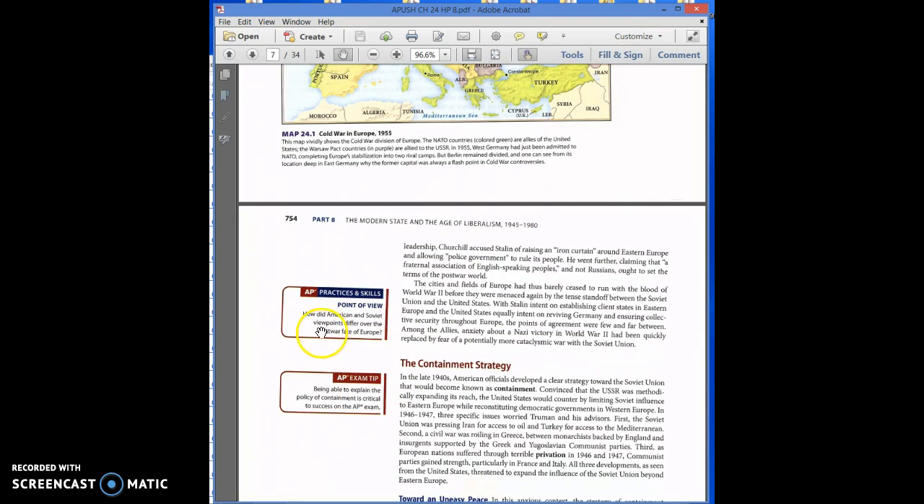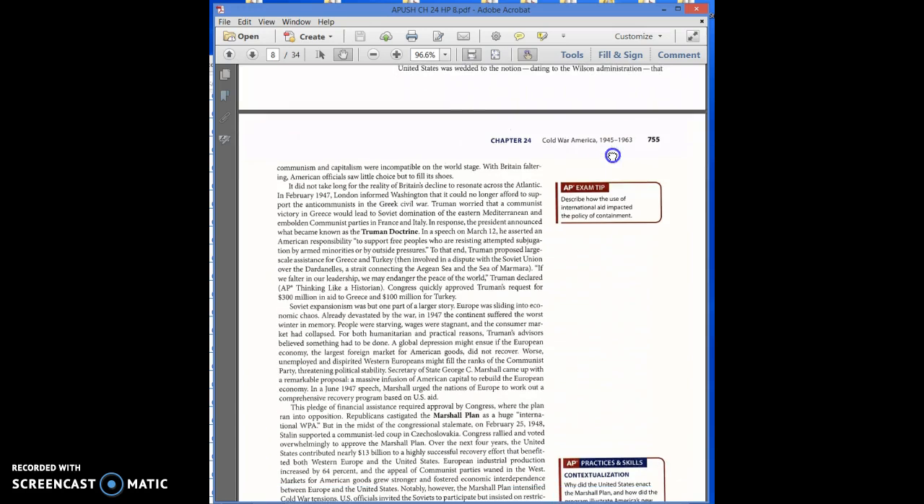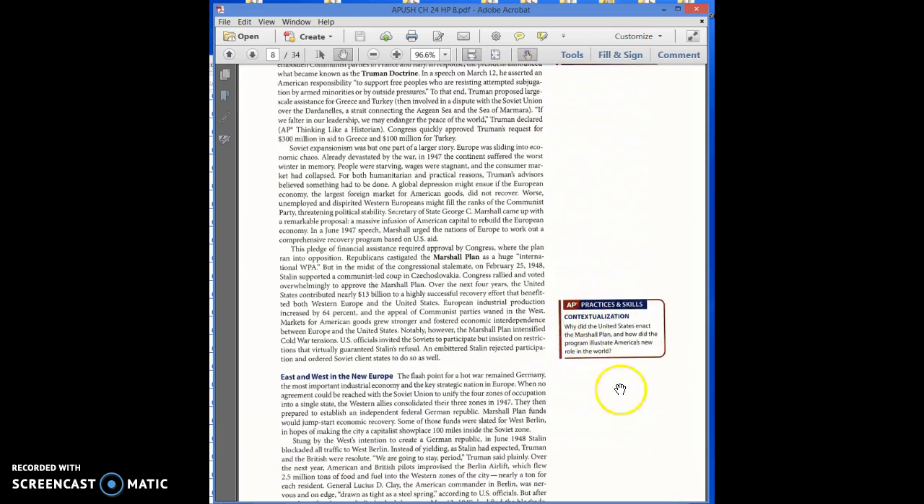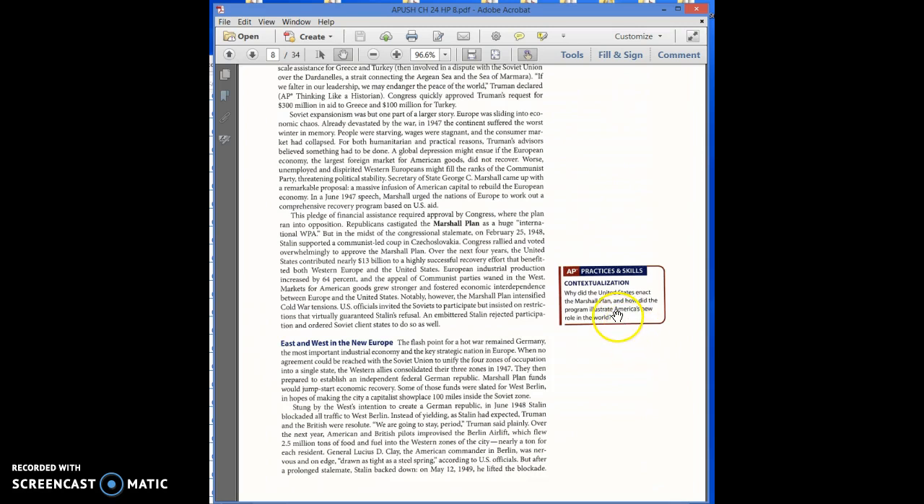Point of view. How did American and Soviet viewpoints differ over the post-war fate of Europe? That's page 754. I wonder if the rubrics that he attaches as our comments after we turn in assignments address these questions, like on page 755, contextualization. Maybe it tells us about contextualization, because we're going to have to know how to do that for the AP exam. So it probably answers that, and then we get an idea what contextualization is.